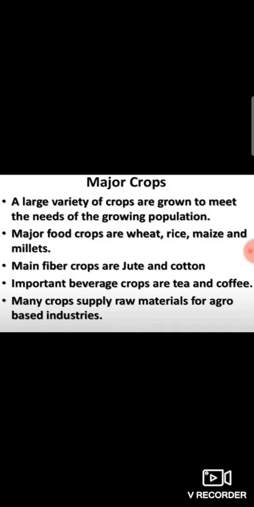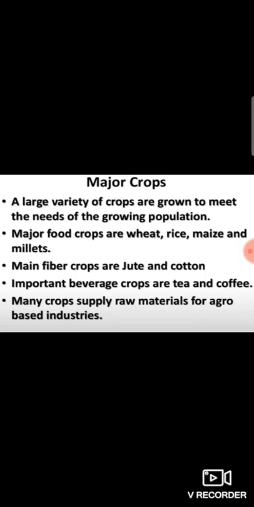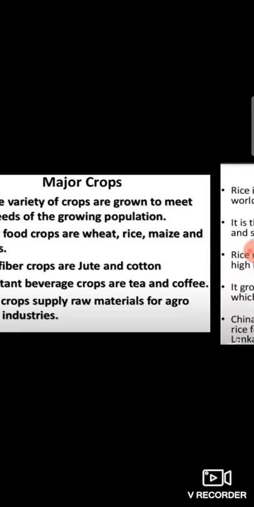A large variety of crops are grown to meet the needs of the growing population. Major food crops are wheat, rice, maize, and millets. Main fiber crops are jute and cotton. Important beverage crops are tea and coffee. Many crops supply raw materials for agro-based industries.